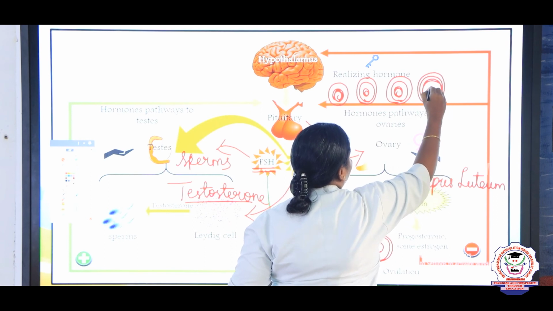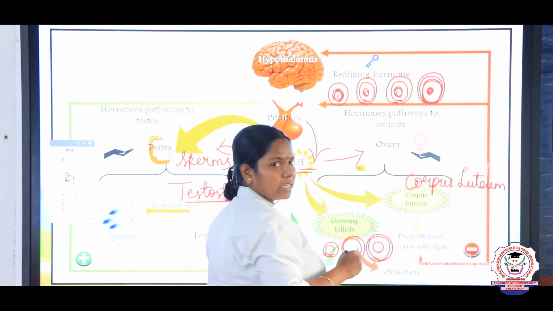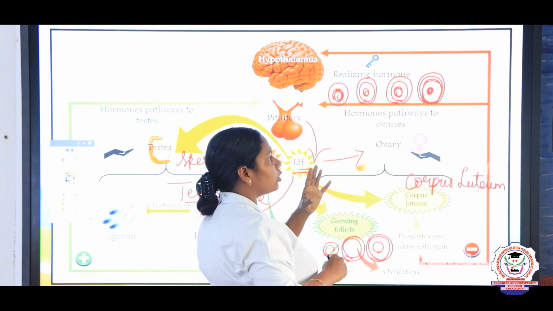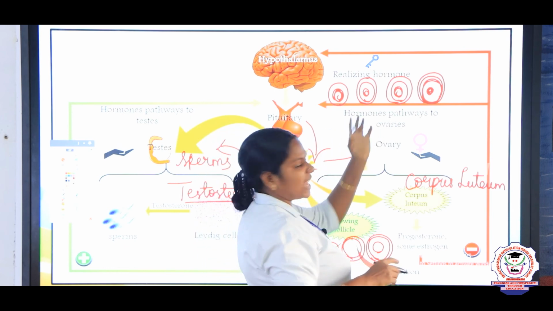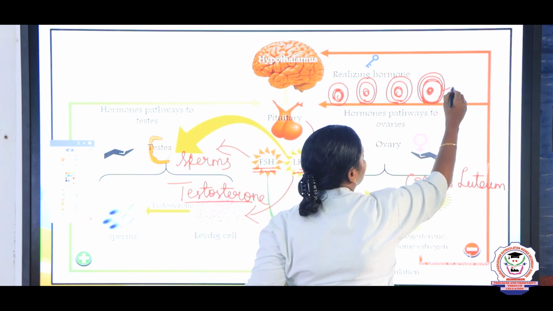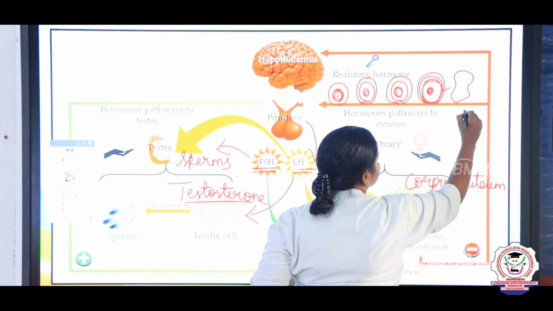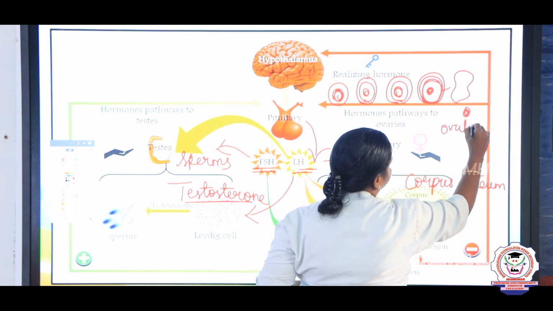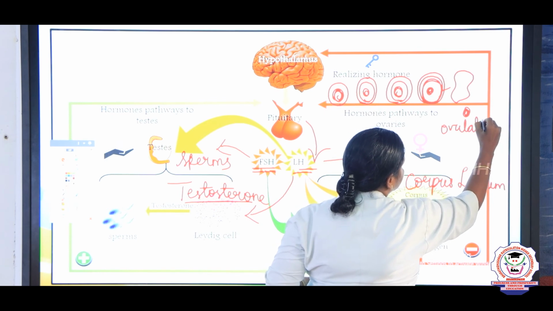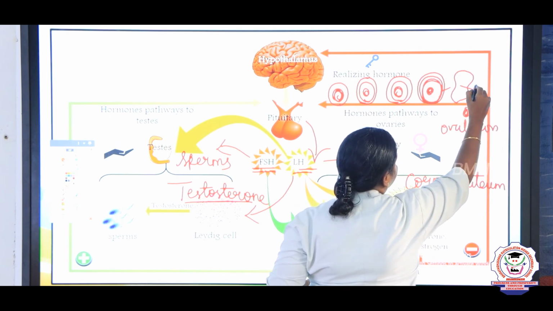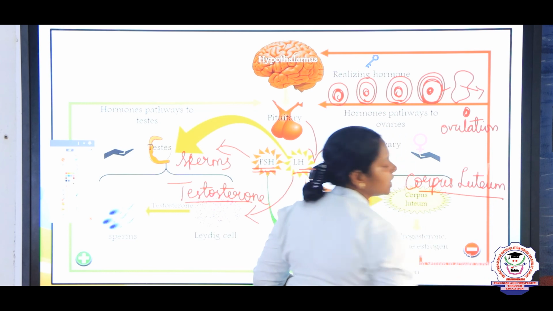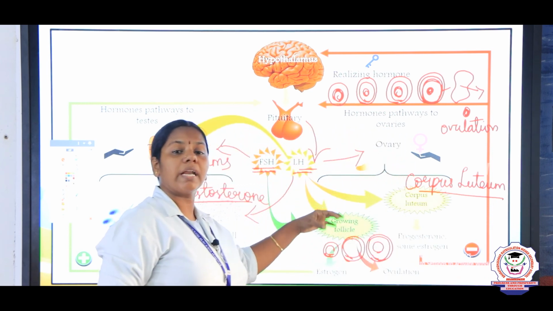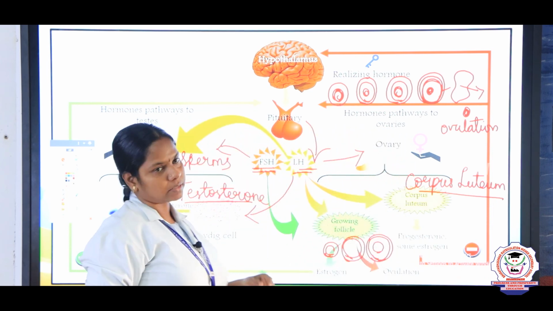Till this stage FSH secretion will be more, and due to the secretion of LH, this Graafian follicle breaks and releases the egg. This process we say it as ovulation, and this empty Graafian follicle becomes a corpus luteum. So all these functions are aided by LH.